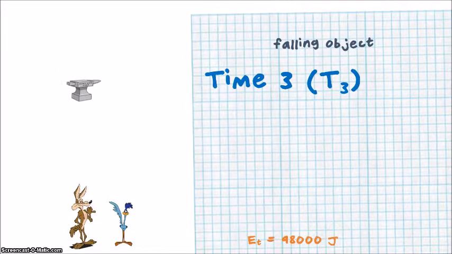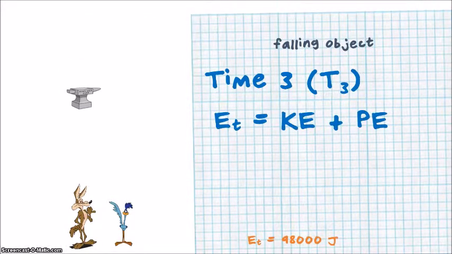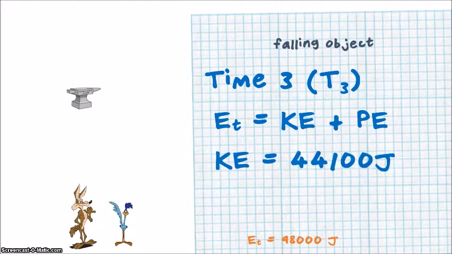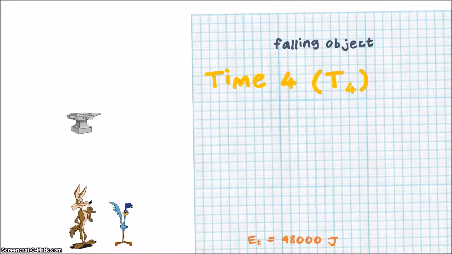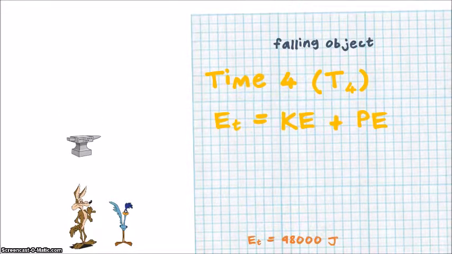Let's let it fall a little bit more. It's falling a little faster now, so our kinetic energy is increasing. Our potential energy is decreasing, but the total stays the same. We're going to do this 2 more times. Fall a little bit more. Kinetic plus potential, 1/2 mv squared.